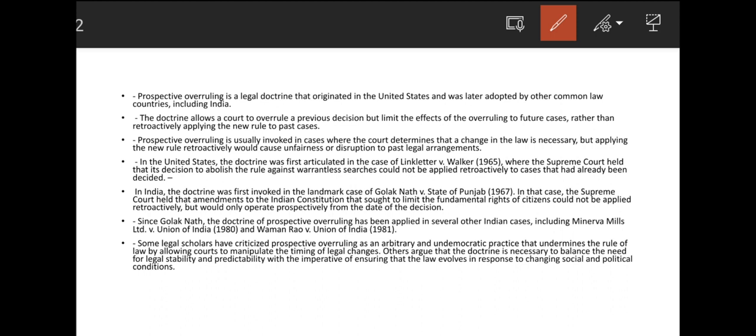I'll just tell you a little detail about it. In the Golaknath case, what happened at that time? During the 1950s, there was a family in Punjab, the Golaknath family. They had land of something like 500 acres.